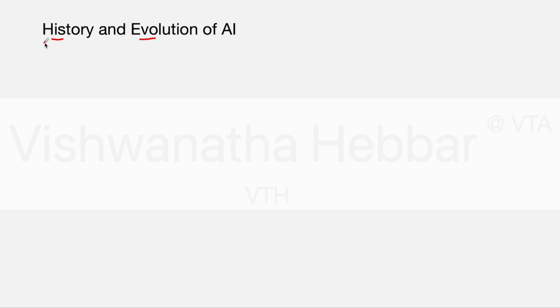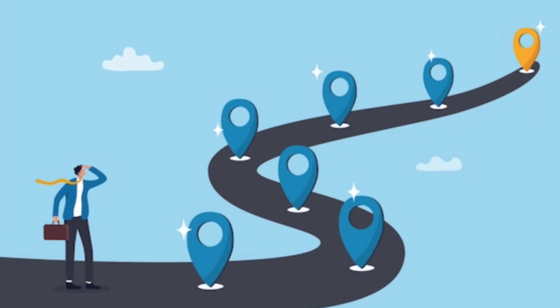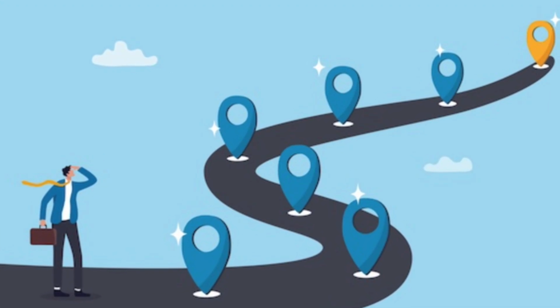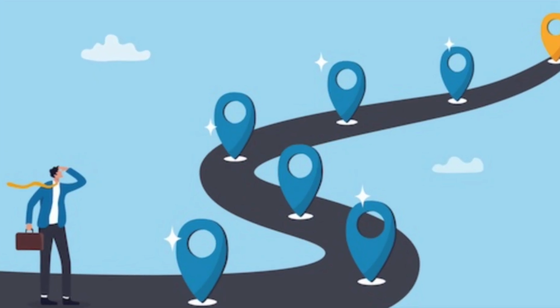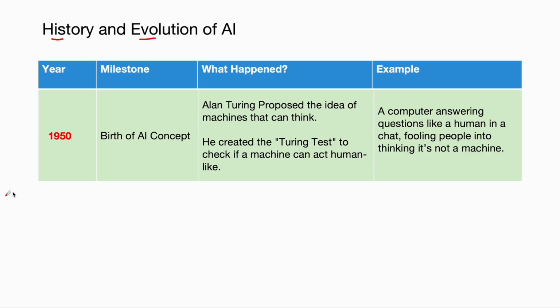Hello, welcome. Let us discuss the history and evolution of AI, which means we will discuss some of the major milestones in the last 100 years that are leading to the AI that we are seeing today. Firstly, in 1950, the concept of AI was born.